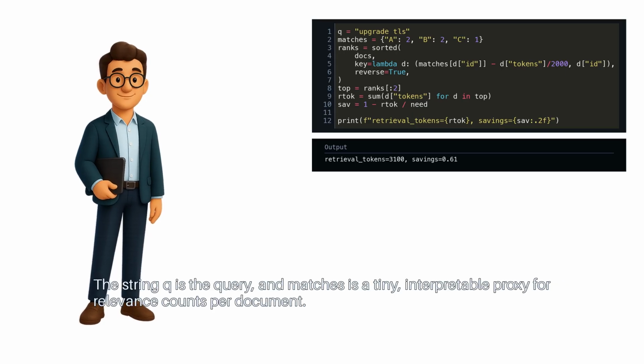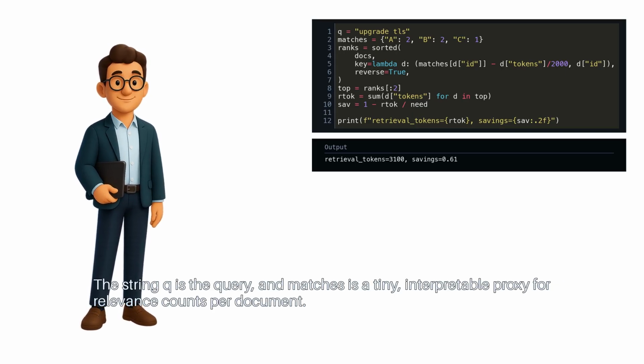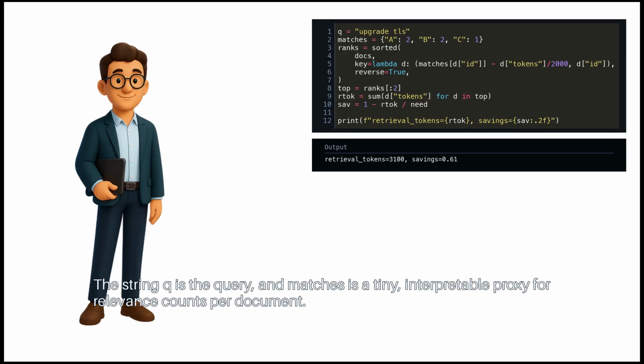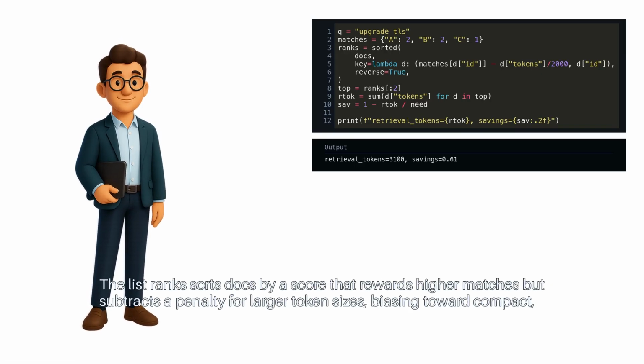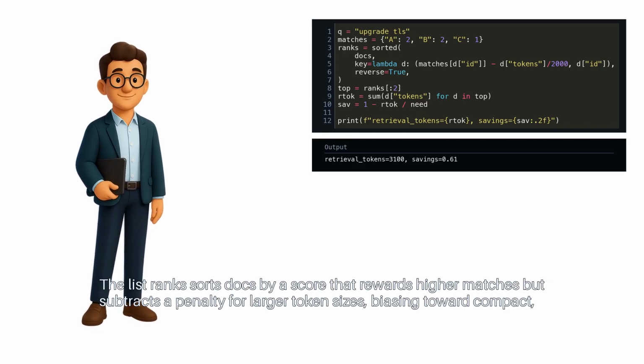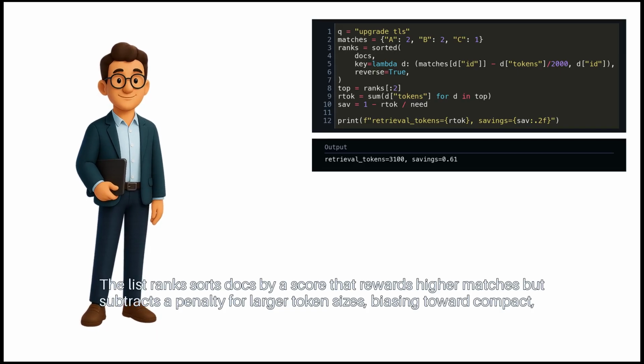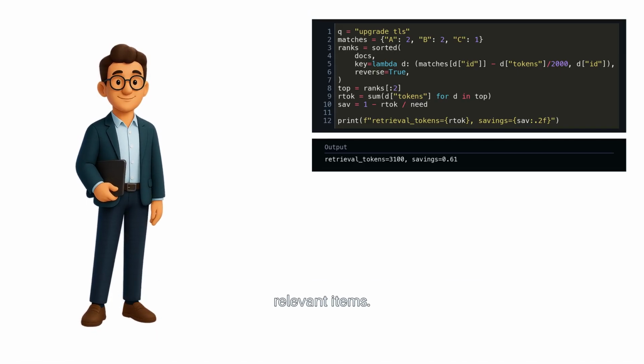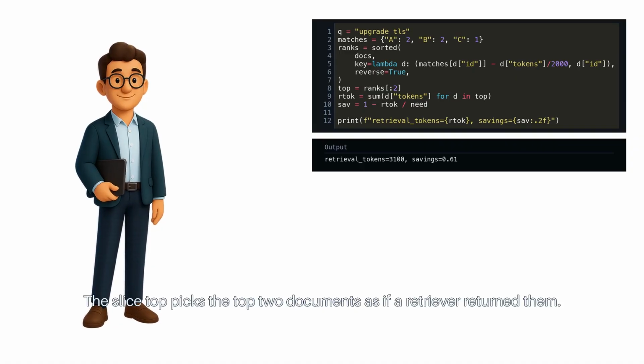The string Q is the query, and matches is a tiny interpretable proxy for relevance counts per document. The list ranks sorts docs by a score that rewards higher matches but subtracts a penalty for larger token sizes, biasing toward compact, relevant items. The slice top picks the top 2 documents as if a retriever returned them.